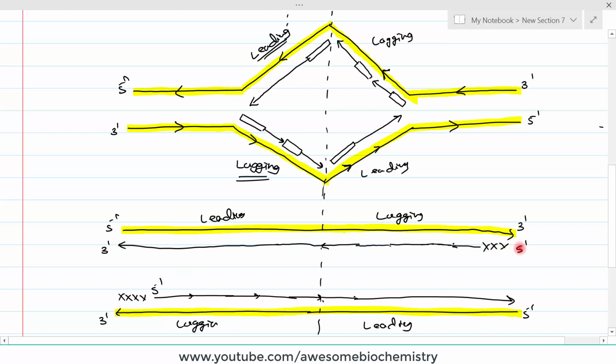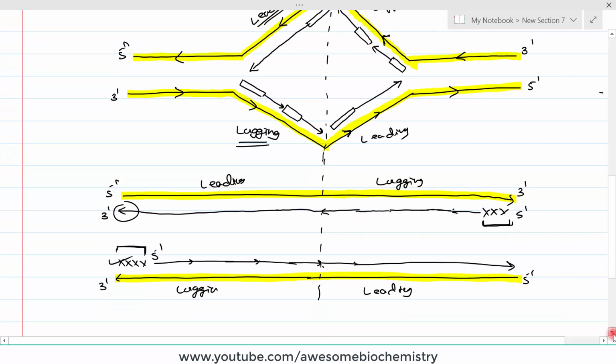So ultimately what happens? When replication completes, this is the daughter DNA, this is the daughter DNA. The daughter DNA is somewhat shorter by the length of this first RNA primer. This is also a daughter DNA, and this much shortness of the new DNA is there. So when DNA undergoes replication, the daughter DNAs are shorter than the parent DNA. So I hope you understood this fact.